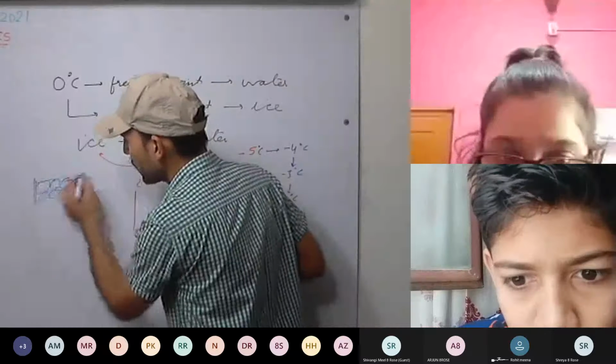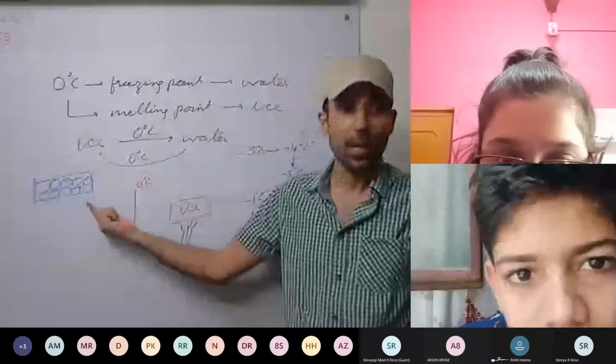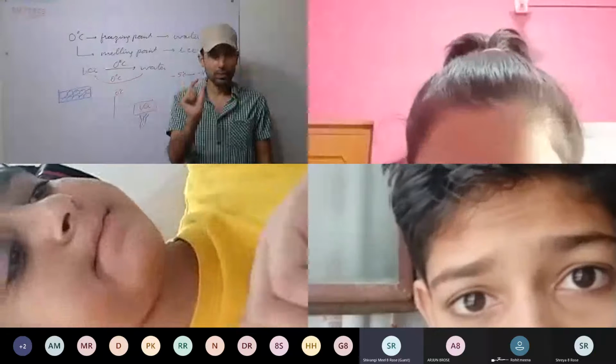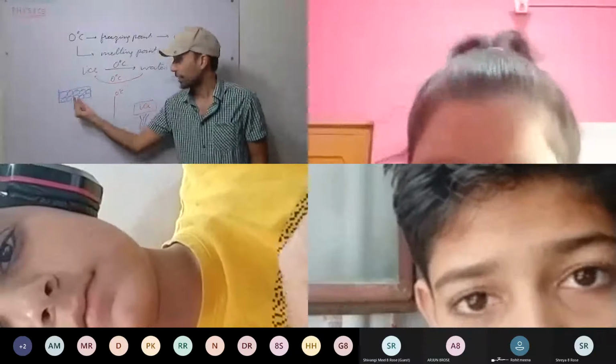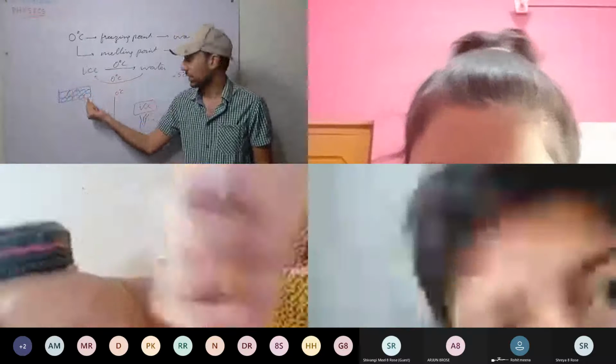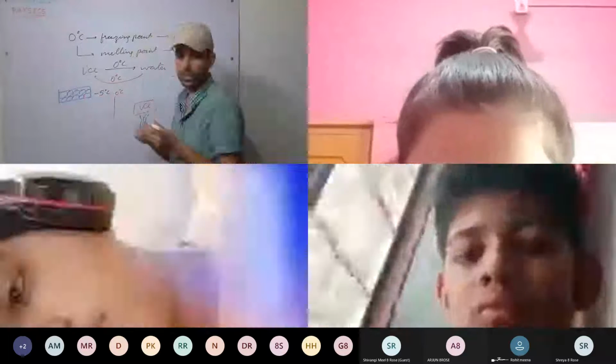This is the ice cube. And what kind of motion do they have? Vibrating motion only. They can vibrate, but they cannot move here and there. And the temperature is, for example, -5 degrees Celsius.